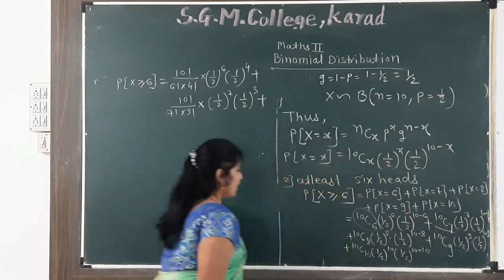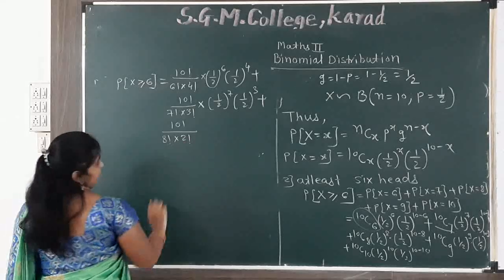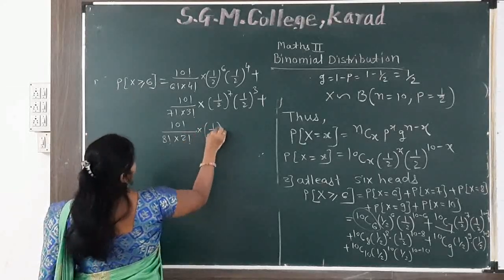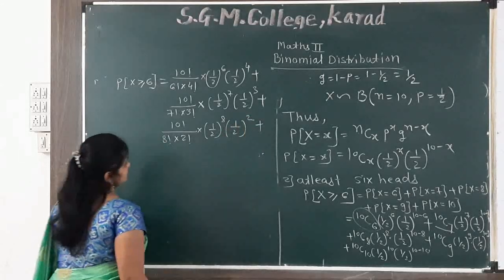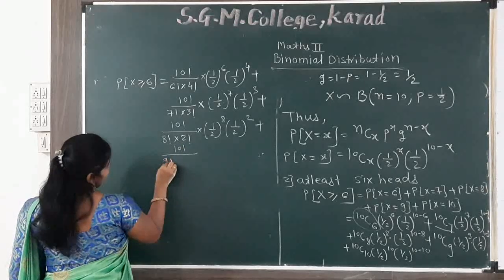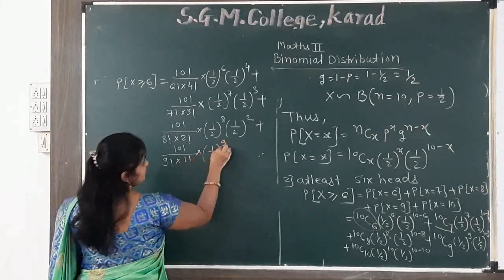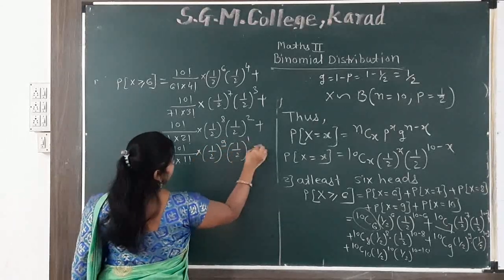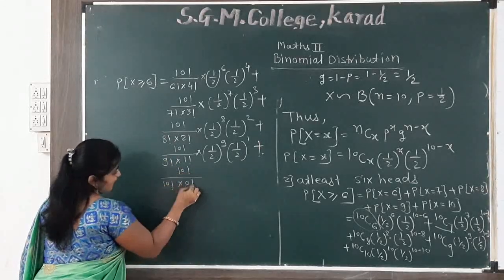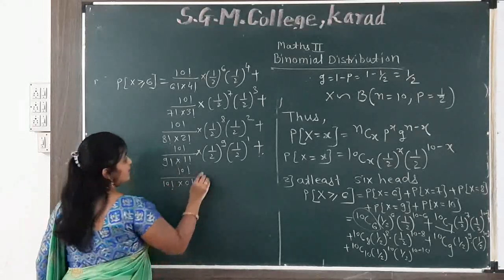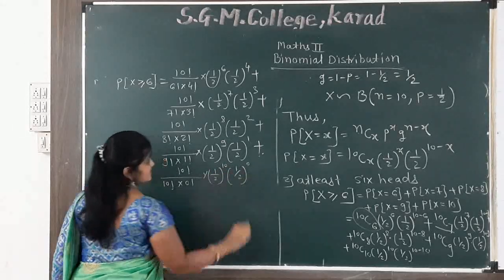Next, 10 factorial divided by 8 factorial multiply 2 factorial, multiply 1 by 2 raised to the power 8 multiply 1 by 2 raised to the power 2, plus 10 factorial divided by 9 factorial multiply 1 factorial, multiply 1 by 2 raised to the power 9 multiply 1 by 2 raised to the power 1, plus 10 factorial divided by 10 factorial multiply 0 factorial, 10 minus 10 we get 0 factorial, multiply 1 by 2 raised to the power 10 multiply 1 by 2 raised to the power 0.